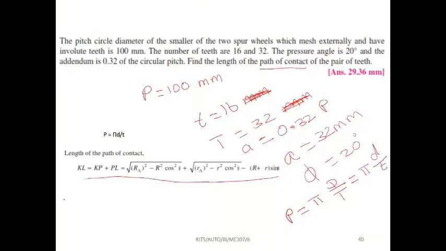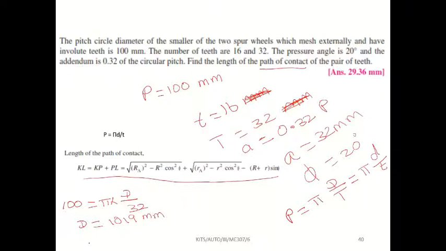So the pitch value 100 equals pi into D divided by T, so D is 100 into 32 divided by 3.14. We get capital D as 1019.